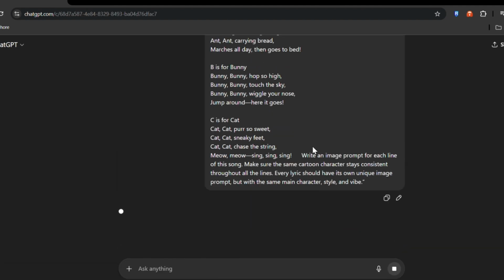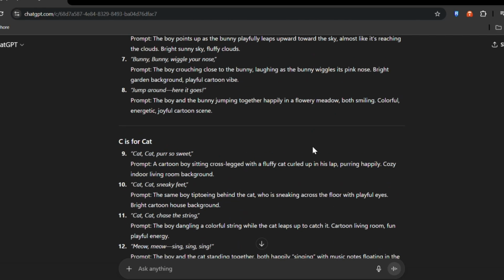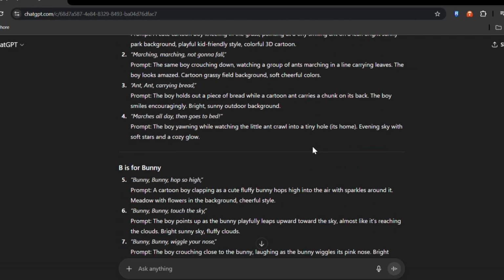That's it. ChatGPT will now generate image prompts for you line by line. So if your song has 10 lines, you'll get 10 prompts, one for each line. And because we told it to keep the character consistent, you don't have to stress about the character changing halfway through. This way, when we create images in the next step, every single line of the song will match perfectly with the same cartoon character. Trust me, this hack saves so much time and keeps your video looking professional instead of random.